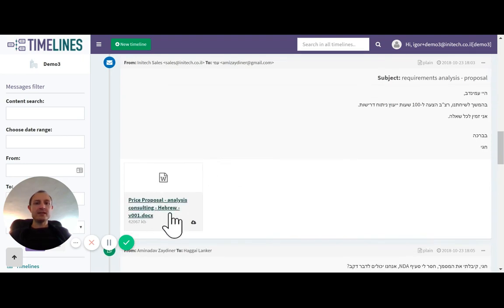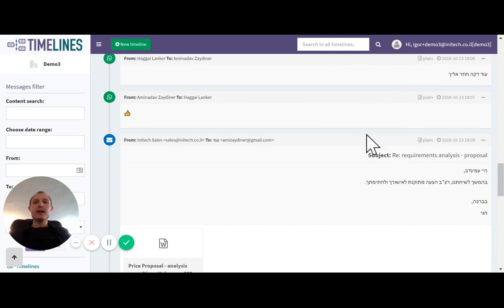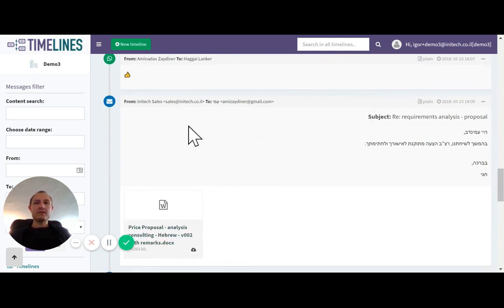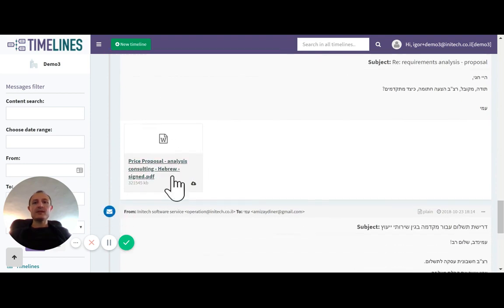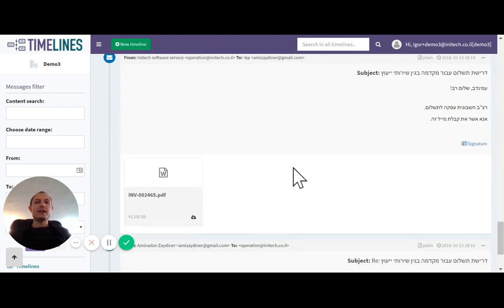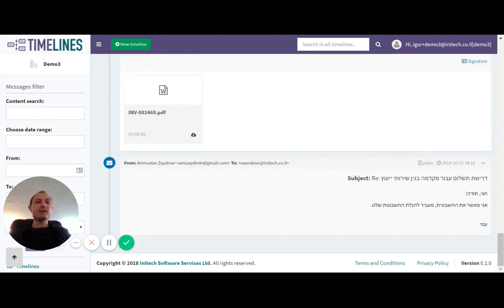Here we can see an attachment as well. And then in parallel, a second communication between the customer and the salesman happens. A few questions get asked and answered. And then there is a second proposal from sales to the customer. The customer responds to sales with a signed proposal. And here another party, the operation, sends an email to the customer with an invoice. The customer confirms the receipt of the invoice.